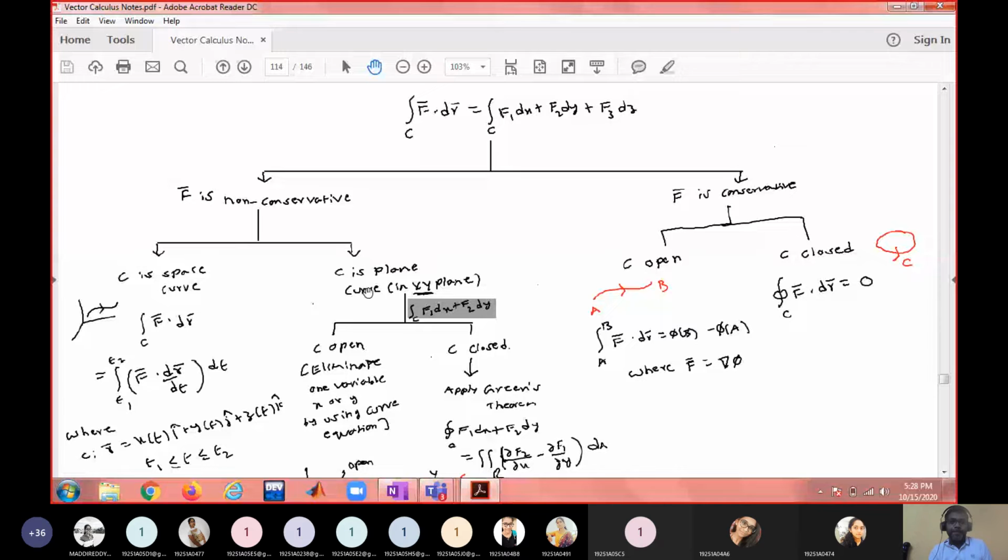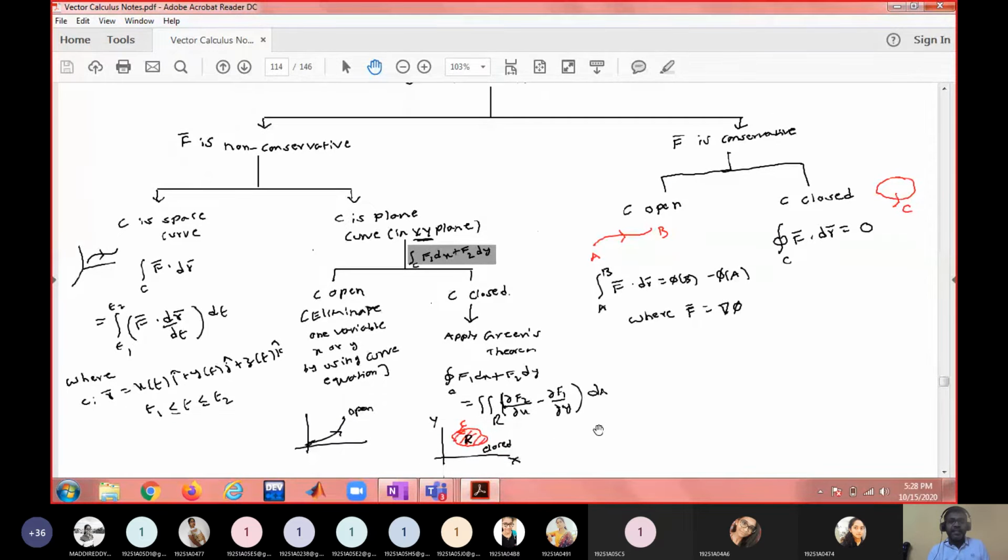If it is a plane curve, ask yourself whether it is open or closed. If it is a plane curve and a closed curve, simply you can apply Green's theorem. Convert this line integral into a double integral and apply Green's theorem. And if it is an open curve, write x in terms of y or y in terms of x, eliminate the variable, and find out the value of the line integral.